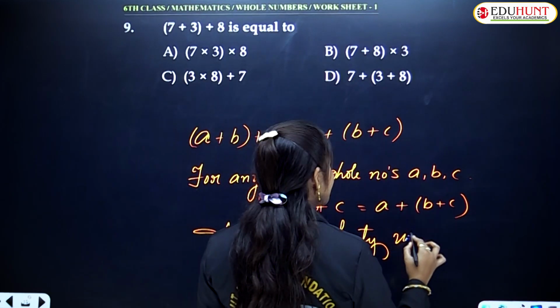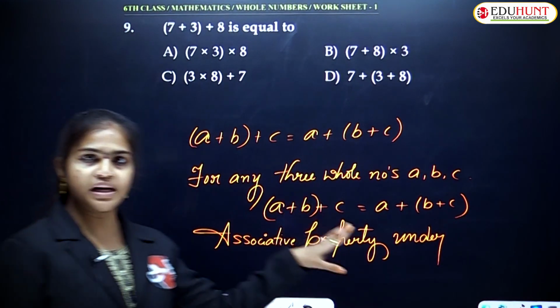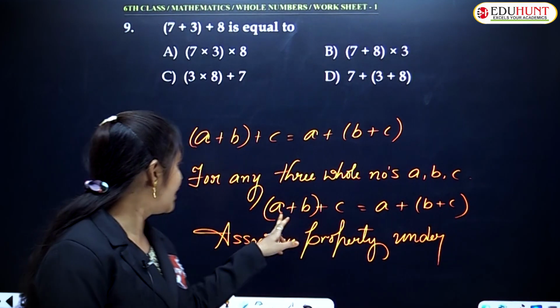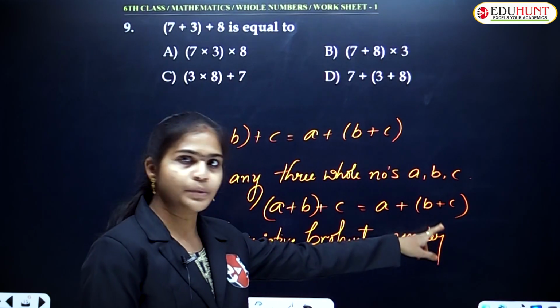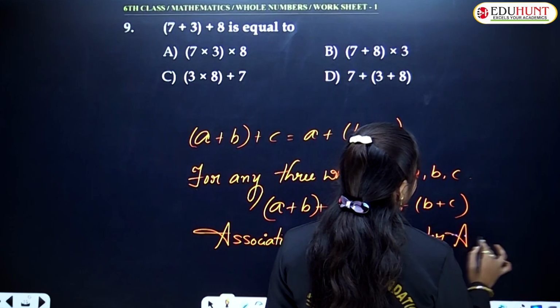Associative property under which fundamental operation here? Under addition or subtraction, multiplication or division. Which one is there here? Which symbols are there? Here plus symbols only. Plus symbols means that is nothing but addition. So under addition.